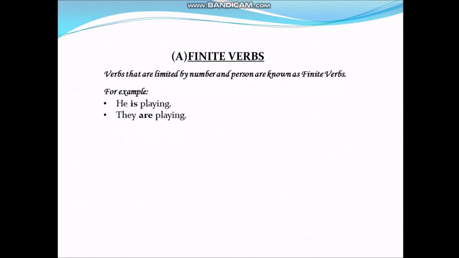In the first one, he is the third person singular. So for this, singular verb is used, that is is. In the next one, they is used as a third person plural. So there should be a plural verb used, that is are.